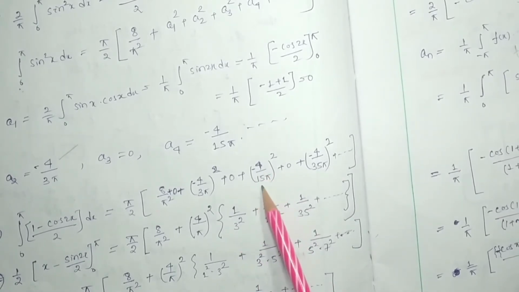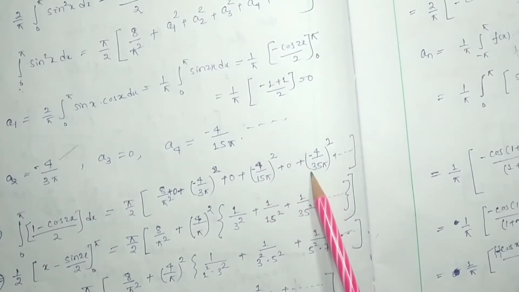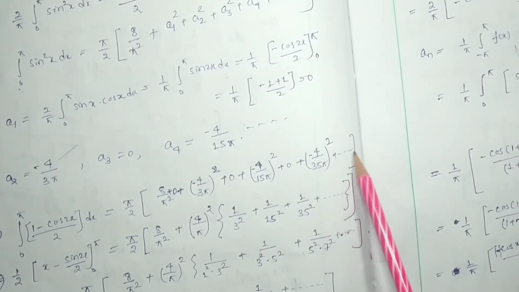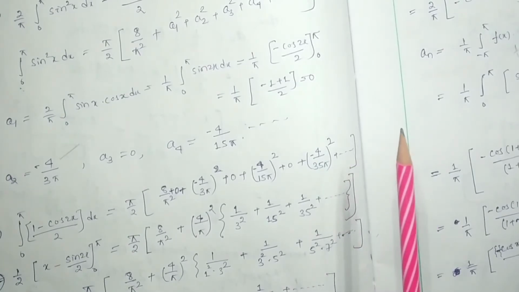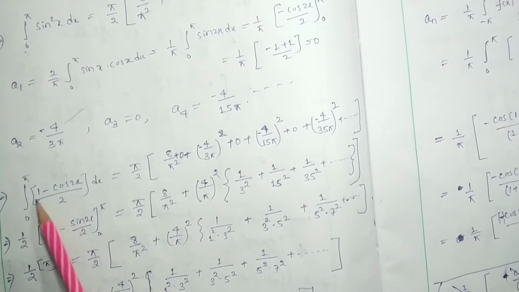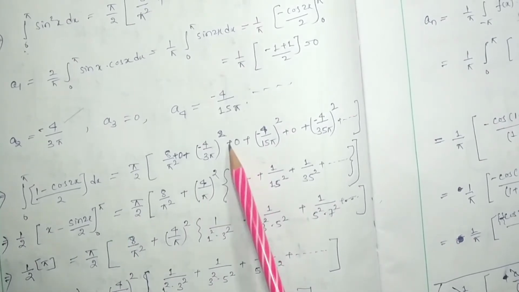Minus 4 by 15 pi square plus a5 is 0 plus a6 will be minus 4 by 35 pi square, like that, and so on, meaning other terms can be considered. Here 1 by 2 can be taken outside, and the integration of this will be x minus sine 2x by 2, with 0 to pi as the limit.